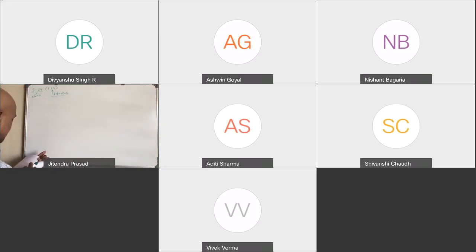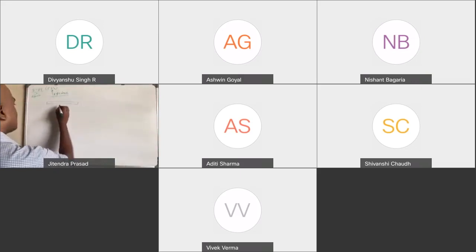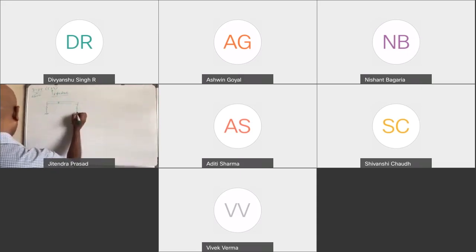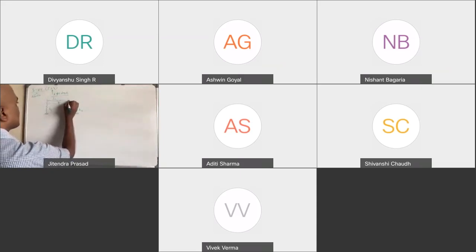So basically, here there is a bar. The problem turns out to be something like this. There is a bar like this, here is the center of mass, and here there is one spring, and another spring here. We have K1 here, K2 here, and from here to here it's L1, and here to here, this is L2.